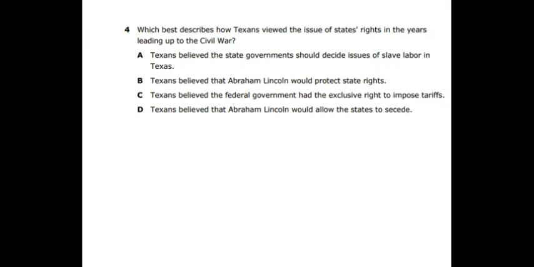Number 4. Which best describes how Texans viewed the issue of states' rights in the years leading up to the Civil War? Was it A, Texans believed the state government should decide issues of slave labor in Texas? B, Texans believed that Abraham Lincoln would protect the states' rights? C, Texans believed the federal government had the exclusive right to impose tariffs? Or D, Texans believed that Abraham Lincoln would allow the states to secede?